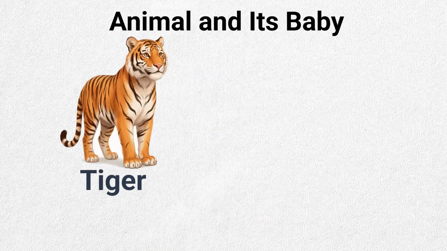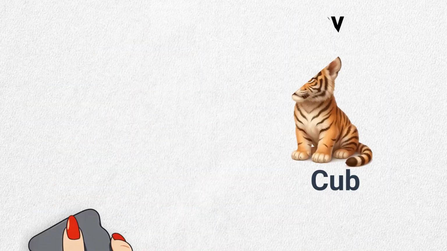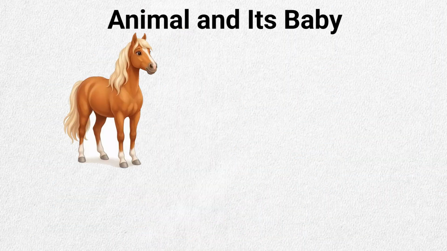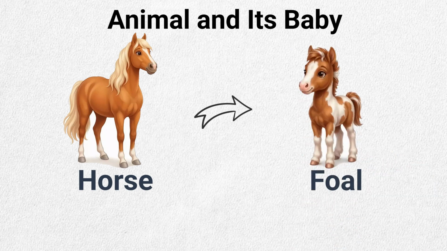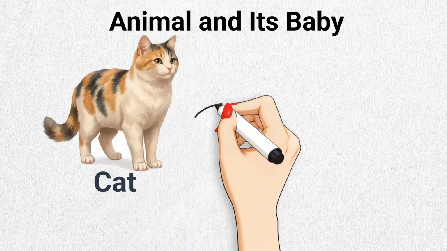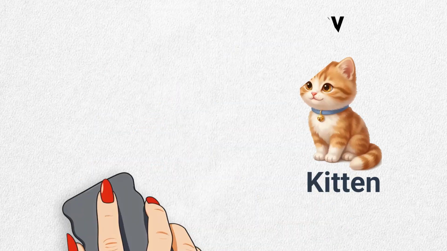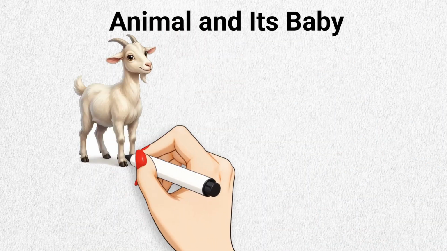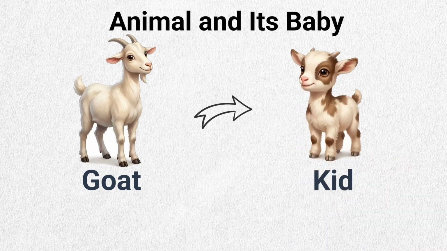This is a tiger. Its baby is called a cub. This is a horse. Its baby is called a foal. This is a cat. Its baby is called a kitten. This is a goat. Its baby is called a kid.